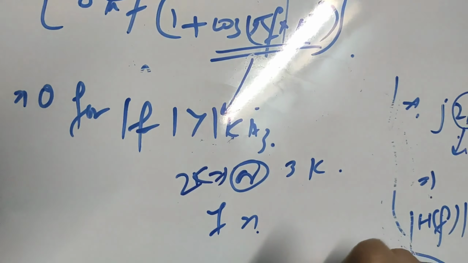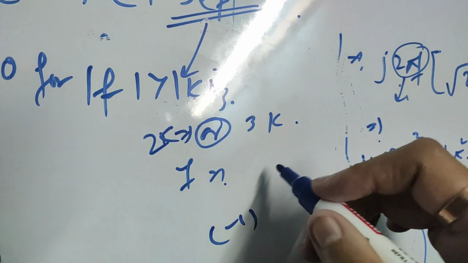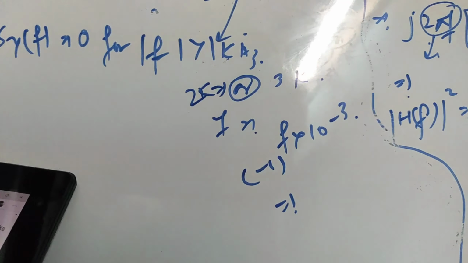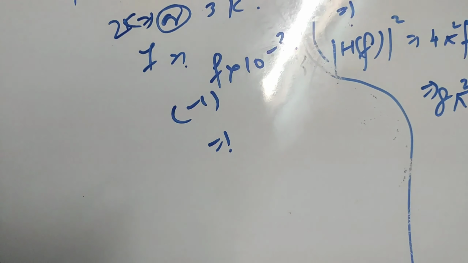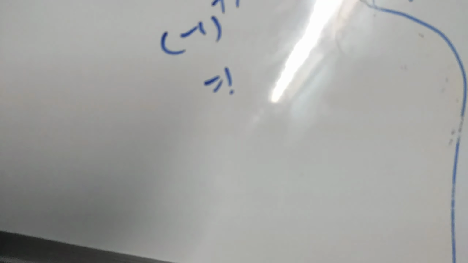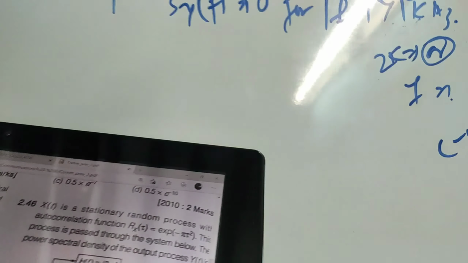So if we take again (-1)^n, n is nothing but f into 10 to the power minus 3. If we take 2 kilohertz, it will become (-1)^2, that is, it will become 1. So it will become something that is greater than 0, not equal to 0. And if we take (-1)^3, it will be minus 1, it will become 0, but for 2 it is becoming a non-zero value. So it means that option B can't be the answer.